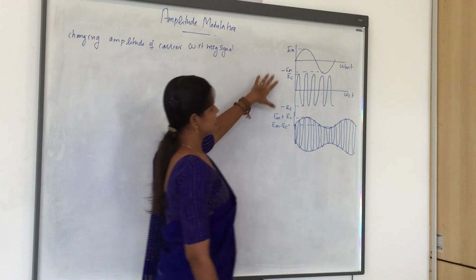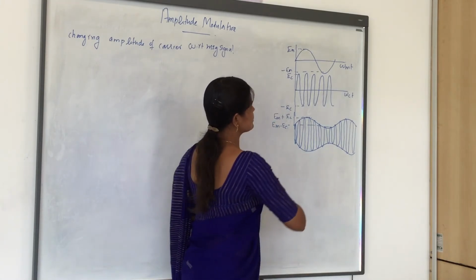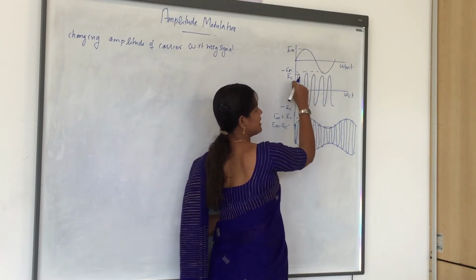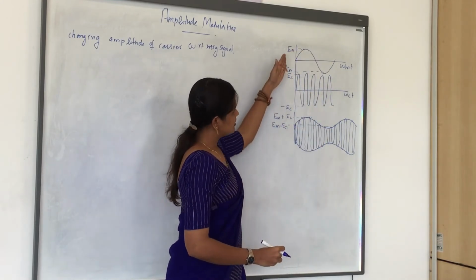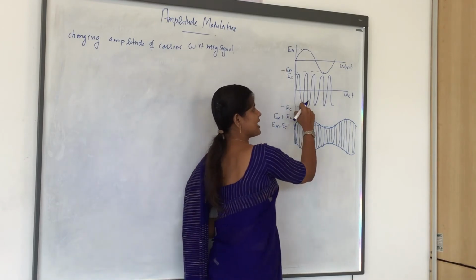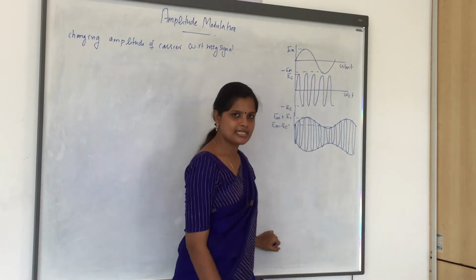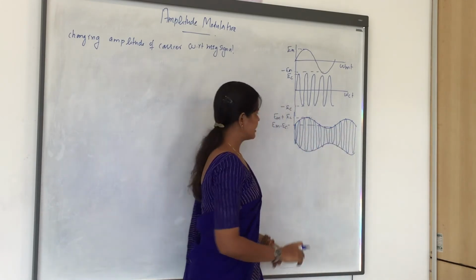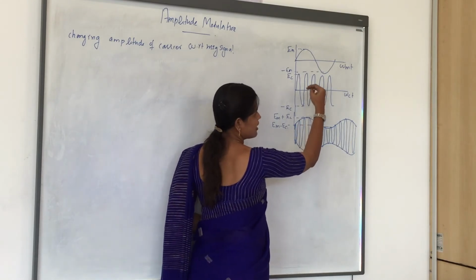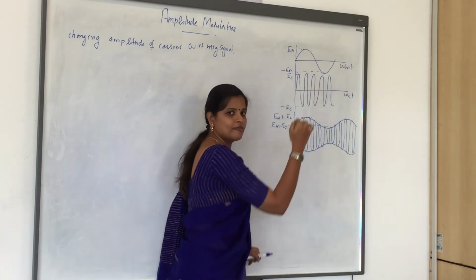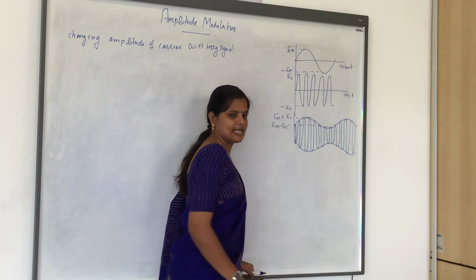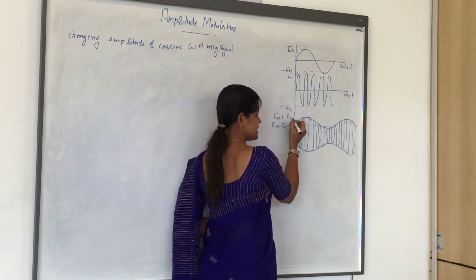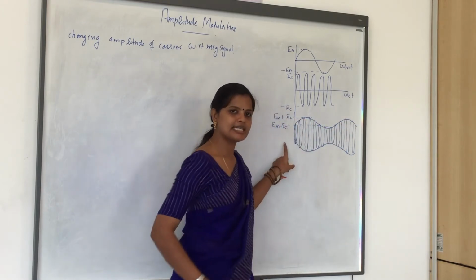Let's see, I am taking a message signal with a peak amplitude Em and a carrier signal with a peak amplitude Ec. From the figure itself, it is clear that the frequency of the carrier signal is much higher than the message signal. After modulation, we are getting a wave like this. That is, the amplitude of the carrier wave will be changed according to the message signal. So we have two amplitudes, one is Em plus Ec, another one is Em minus Ec.